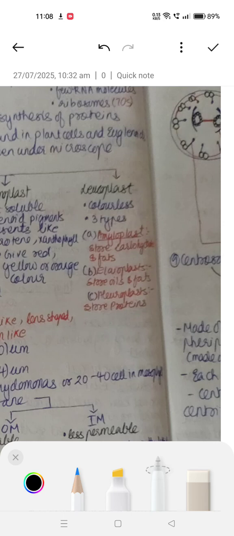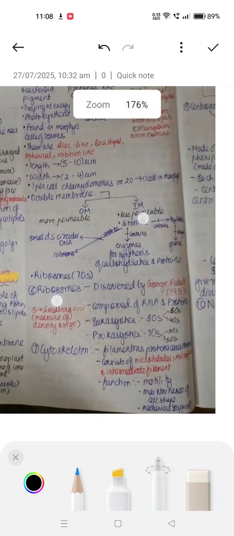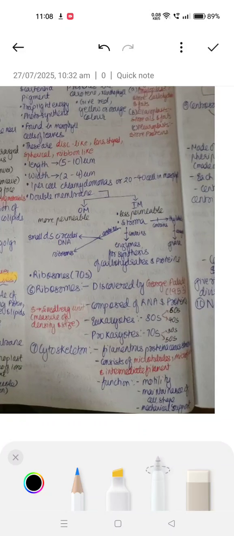Next we have the ribosomes, discovered by George Palade in 1953. Svedberg's unit measures density and size. They are composed of RNA and proteins. Eukaryotes have 80S, with 60S and 40S subunits; prokaryotes have 70S, with 30S and 50S subunits. The 70S size is 50 nanometers by 20 nanometers. Cytoskeleton consists of filamentous proteinaceous structures: microtubules, microfilaments, and intermediate filaments. The functions are motility, maintenance of cell shape, and mechanical support.